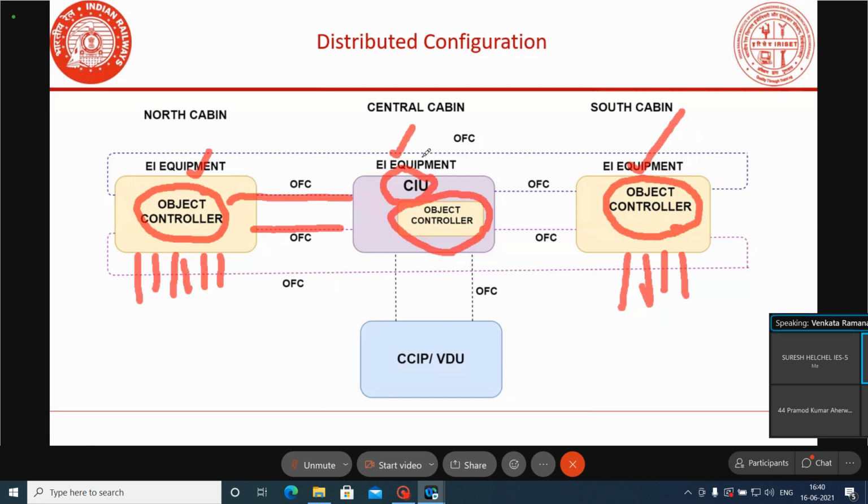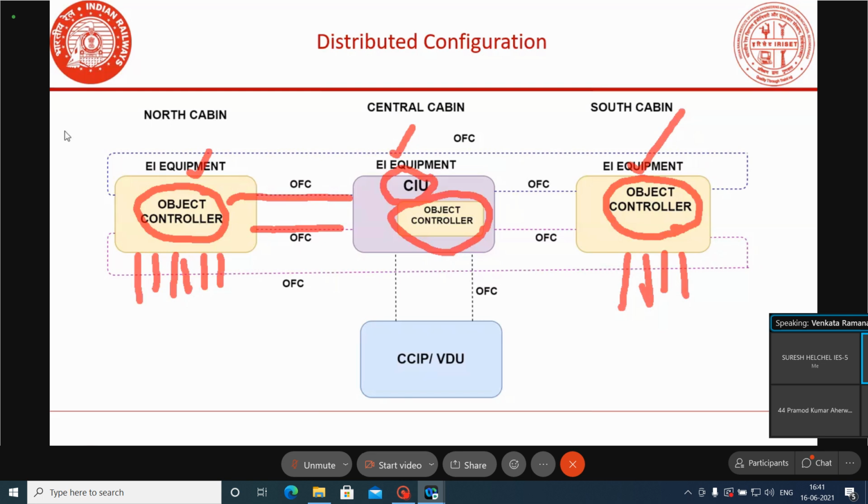Okay, this object controller, OC, means whatever equipment is there, it will work like an object controller. Simply, what will it do? It will read the field gear information and send the information to the CAU. Once the CAU processes the interlocking and sends the control signal, the object controller will drive the outputs, and in turn the field gears will be driven. This object controller will work like a slave unit of the CAU.